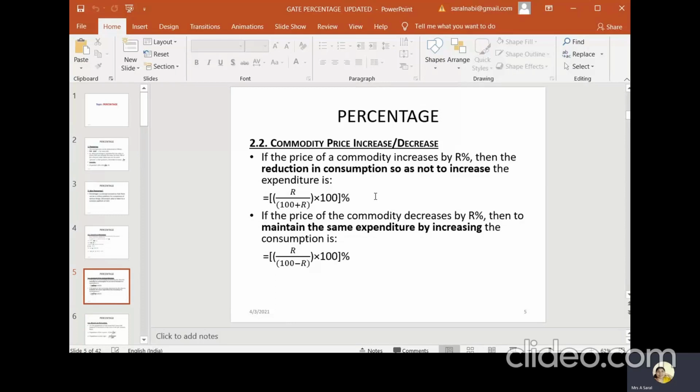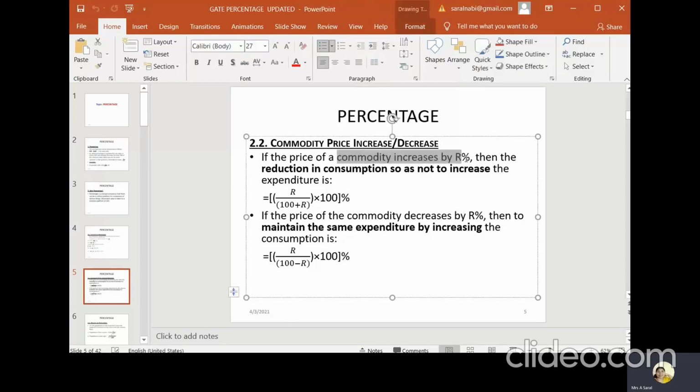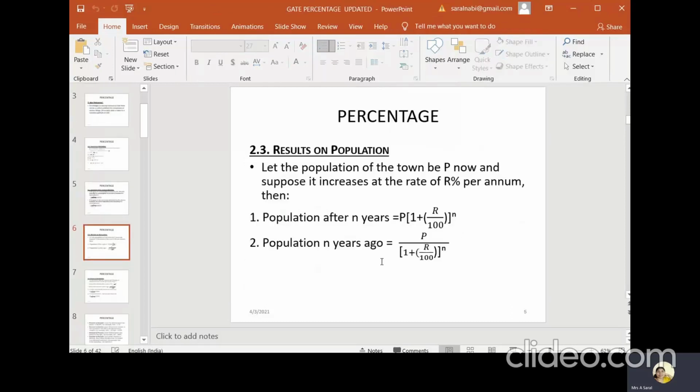So we can calculate the consumption or the expenditure using these formulas. Commodity price increases by R percentage, 100 plus R; decreases by R percentage, 100 minus R. Then to maintain the same expenditure, the increase in consumption is found using this formula.